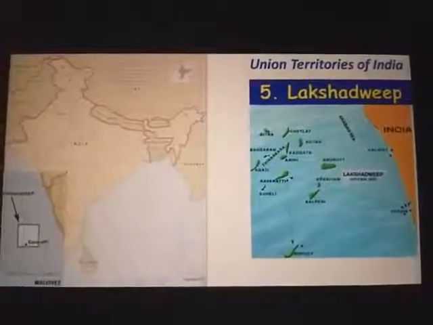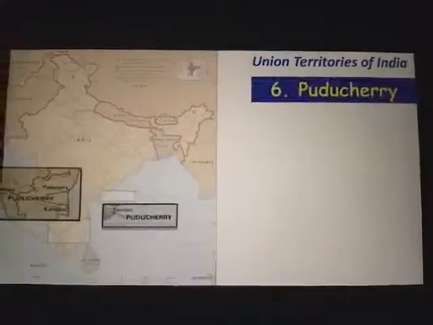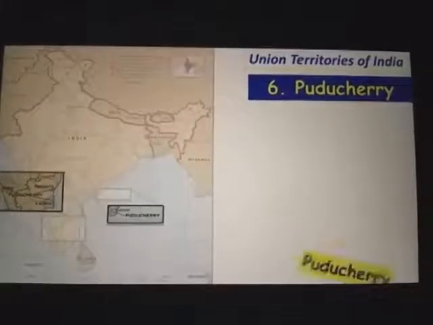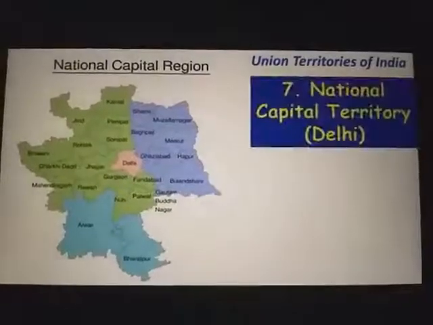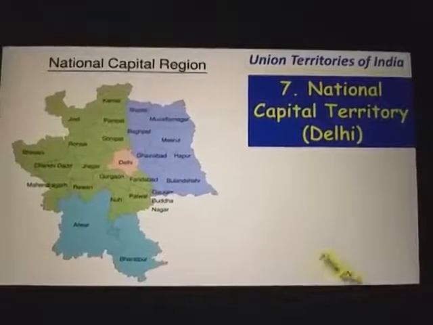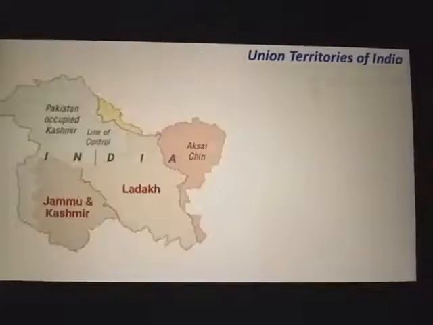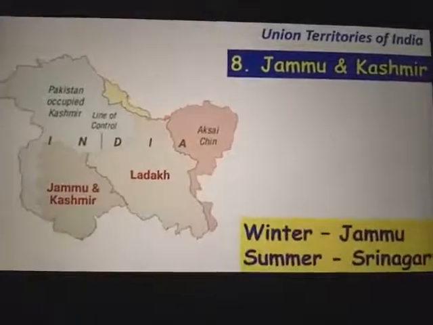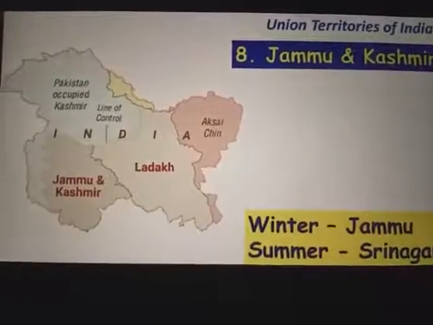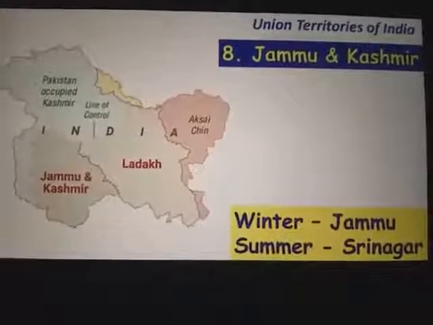Lakshadweep. Capital is Kavaratti. Puducherry. Capital is Puducherry. National Capital Territory, Delhi. Capital is New Delhi. Jammu and Kashmir. Capital during winter, Jammu, and during summer, Srinagar.